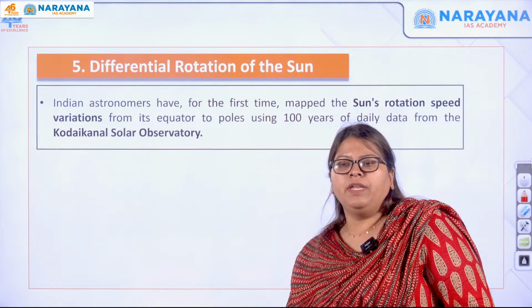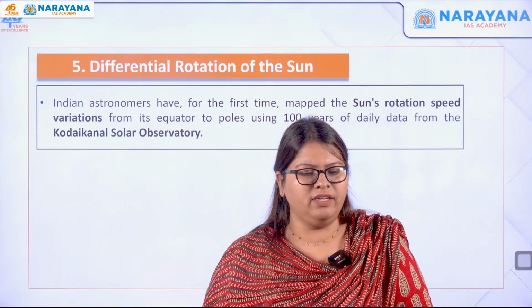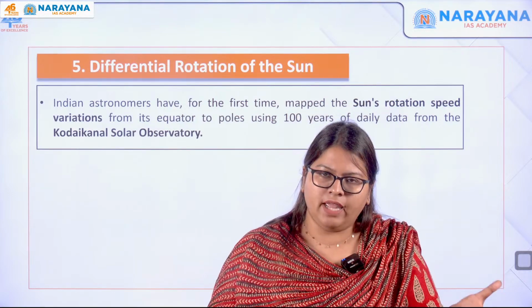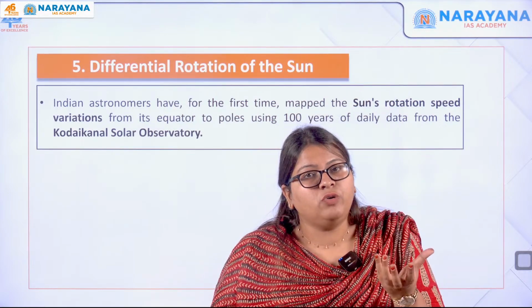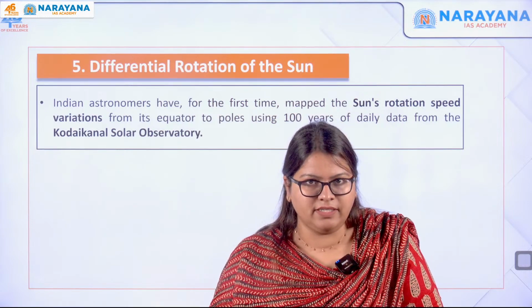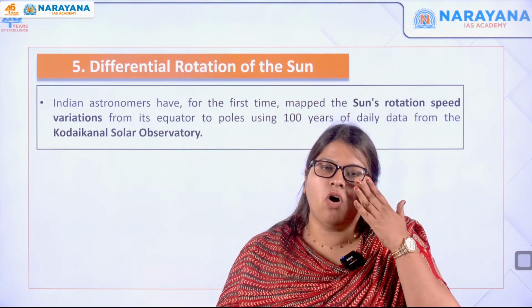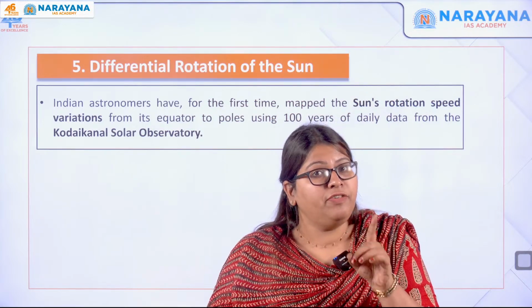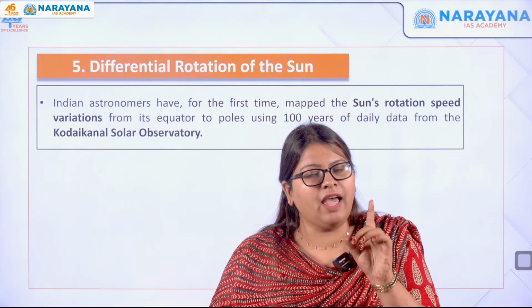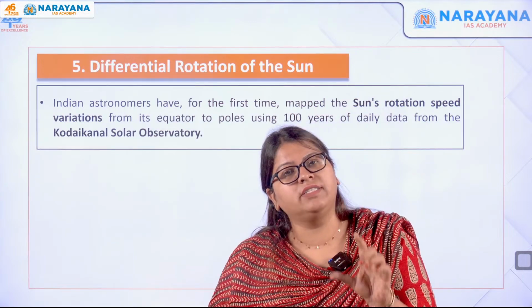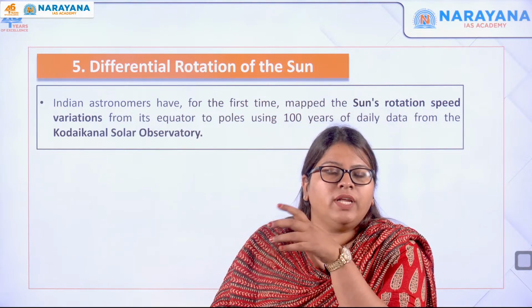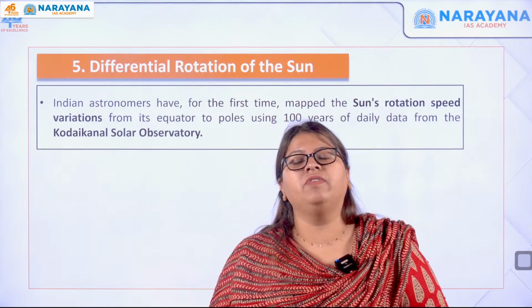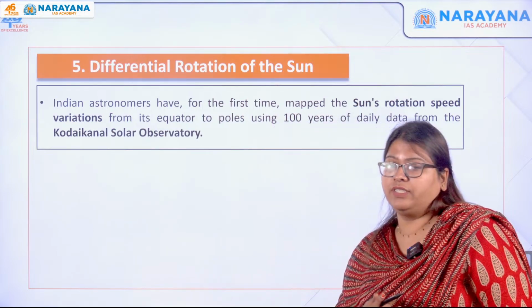So what do you mean by the term rotation? You know, right? The earth also rotates. It takes about 24 hours to rotate. That is why we have the day as well as the night. And earth's revolution causes different kinds of seasons, isn't it? Now, similarly, the sun also undergoes something called differential rotation. Earth does not have differential rotation. Earth rotates. The sun undergoes differential rotation, that is, the equator of the sun rotates at a different speed when compared to that of the poles. That is what we will discuss in this article.